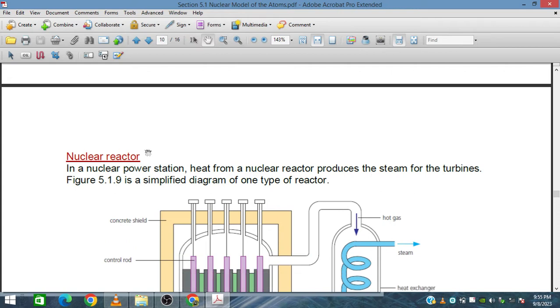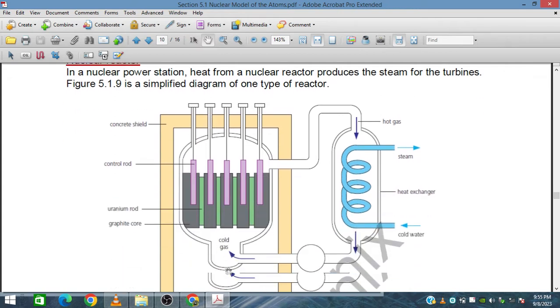So this is a nuclear reactor. Here we have control rods that control the reactivity, because the control rods absorb neutrons. And this is the graphite core, and here we have the pumping process, where hot gases pass through, and here cold water enters to produce steam, and that steam works on turbines to rotate them, and the coupled generators produce electricity.